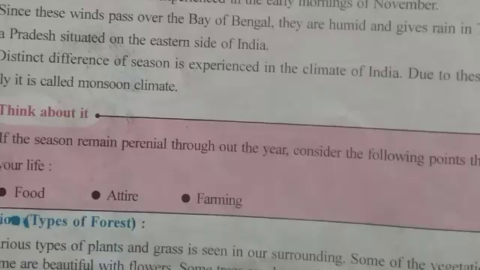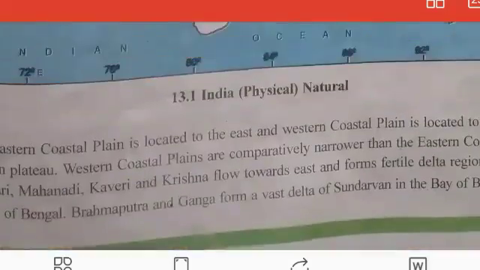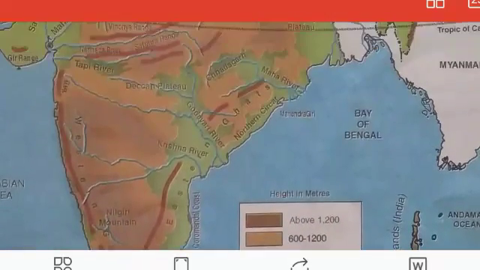Now the types of forest or vegetation we will study in the next class. Up to this class we have studied all the seasons which we experience in our country and what they bring, and also about the mountain ranges.